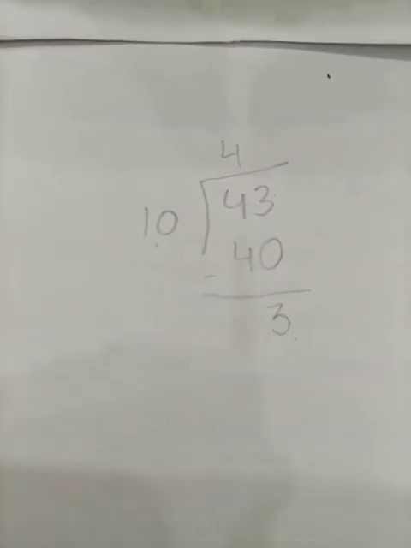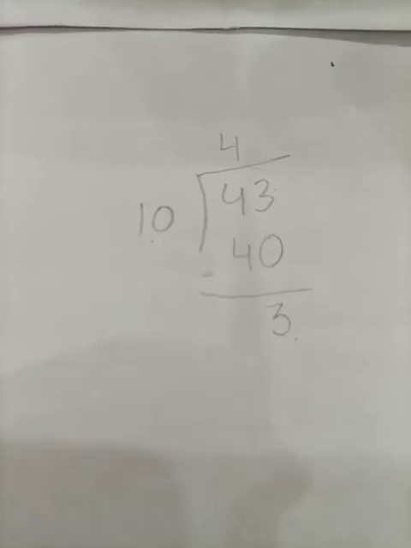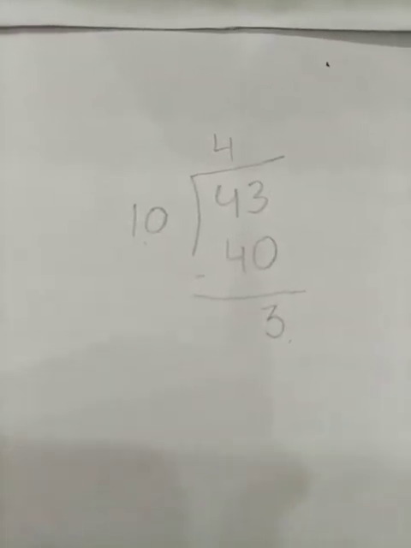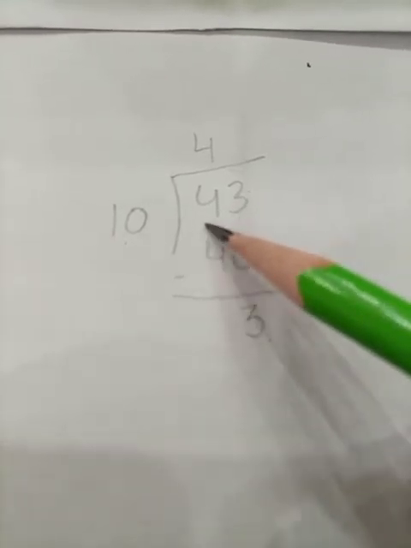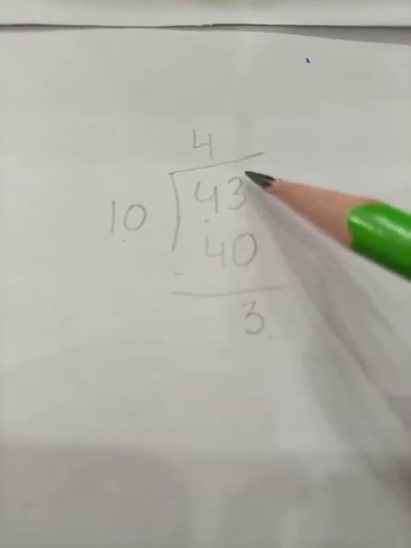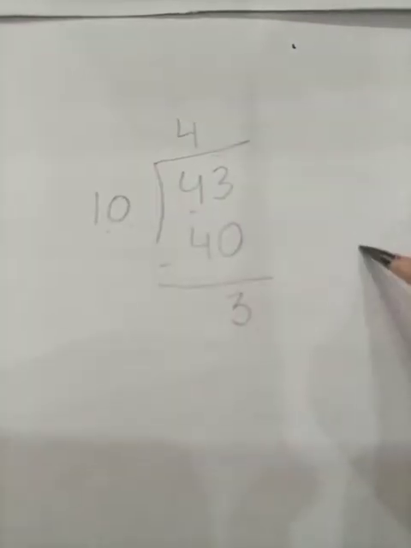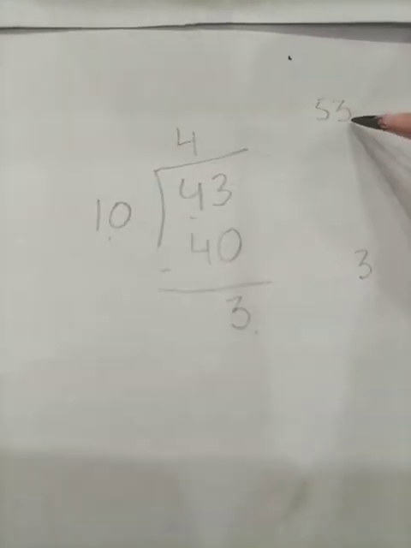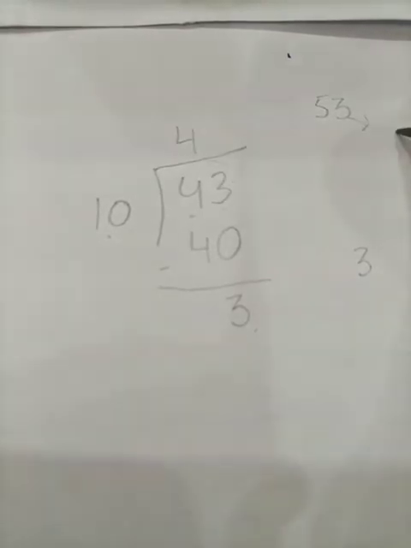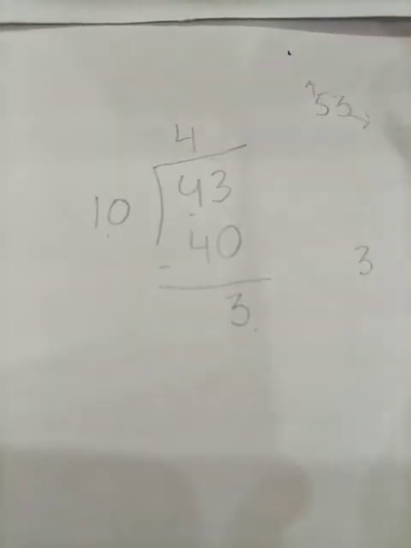Now students, I am going to tell you a logic or a trick to solve this. Students, look at this. We have to divide the number 43. In this, the first number will always be the remainder. 3 will be the remainder and 4 will be my quotient. Look at this. By the quotient we can solve it. If I have the number 53, tell me students, what will be the remainder and what will be the quotient? This number, the 3 will be my remainder and 5 will be my quotient.